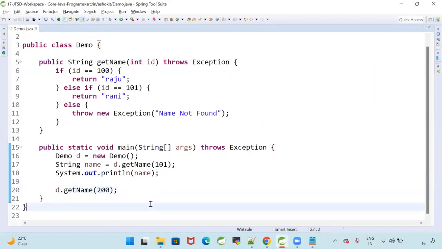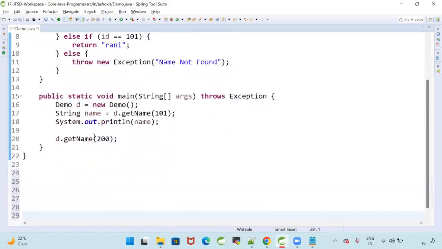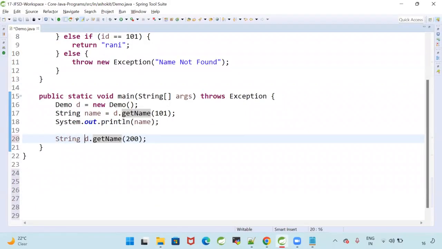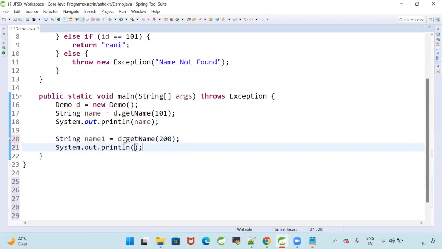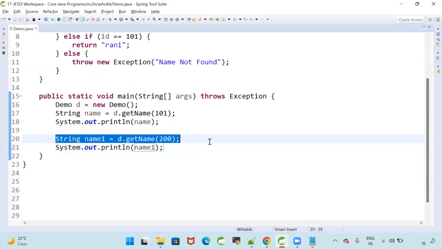Fine. Now let me call this method, d.getName of 200. What is the return type of this method? String. Can I store that in a variable? String name. Now I'm going to print that name. Now tell me, when this line is executed, what will happen?